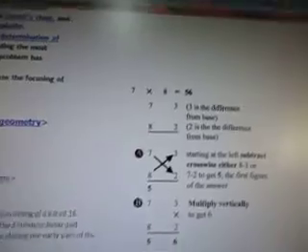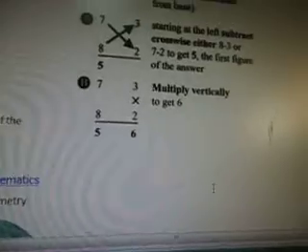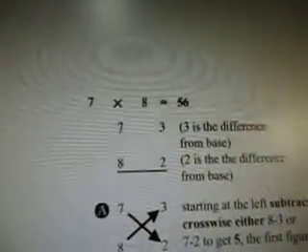So here's a function, 7 times 8, 56, and then it shows, remember the ancient math like we talked about at the very beginning? This shows how they used to do it and how they came up with their multiplication, and that's how they used to multiply. 7 times 8 equals 56, then it shows how they do it. 3 is the difference from base, and 2 is the difference from base.